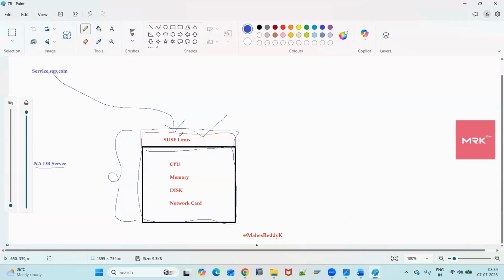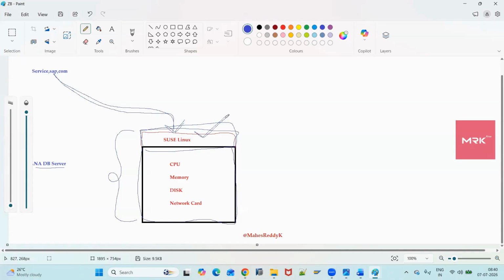Whenever they want to go with on-premises, they need to buy the hardware, and the OS team will install the operating system. Then they hand over the system to basis consultants, who download the database software, copy it to the SUSE Linux operating system, and install it. So this physical system is available in the office or customer location, wherever they want to place the server. This is what is called an on-premises system.